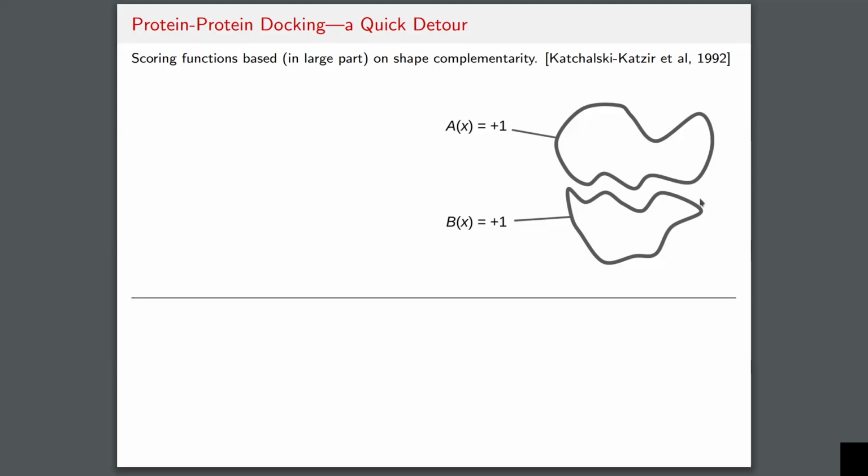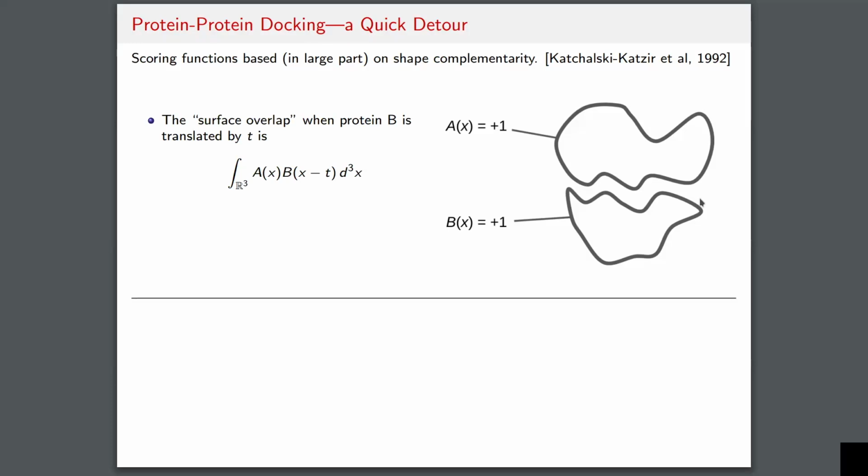So you parameterize your scoring function not based on a pairwise sum of energy terms, but rather as an overlap integral between functions defined over the volume of the protein in three-dimensional space. So here's an example. Let's say that you have these two proteins that you want to dock, and you define a function a of x, which is +1 on the surface of this first protein, and b of x, which is +1 on the surface of the second protein. And by the surface here, I mean maybe within like a 3 or 5 angstrom radius of the surface.